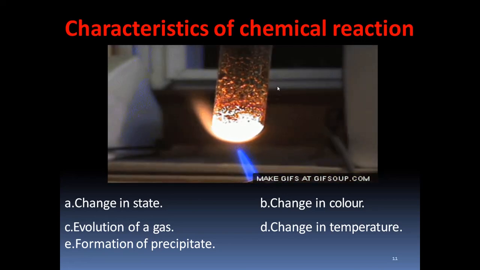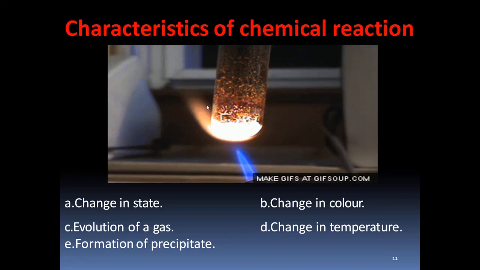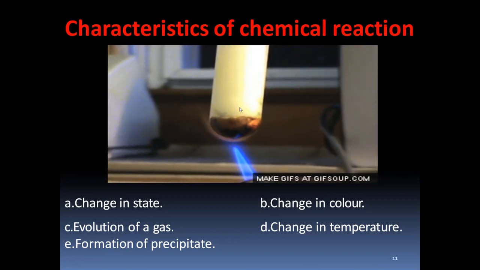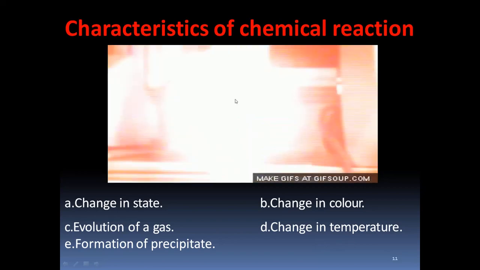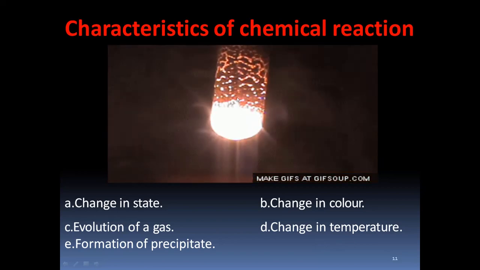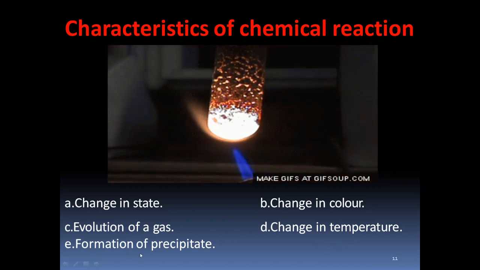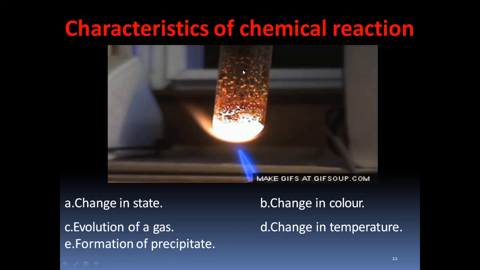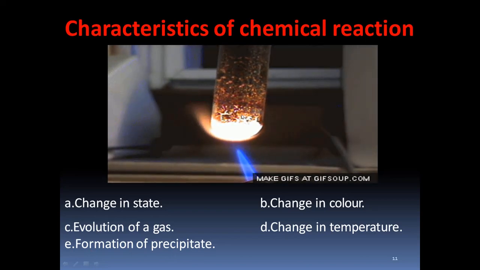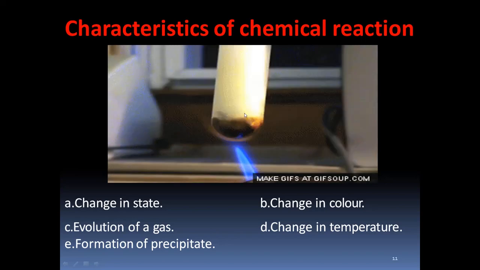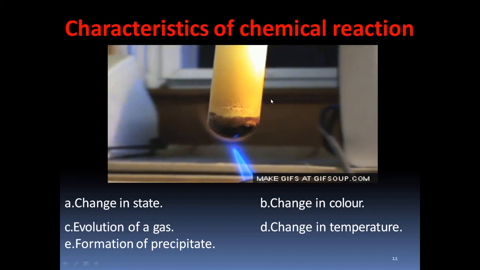So whenever there is a chemical reaction, these are characteristics. All these characteristics or some of these characteristics is observed. Change in temperature. Slowly the temperature of the test tube and the content in the test tube increases. Then formation of precipitate. Sometimes the solid residue precipitate remains in the test tube. So these are the characteristics of chemical reactions.